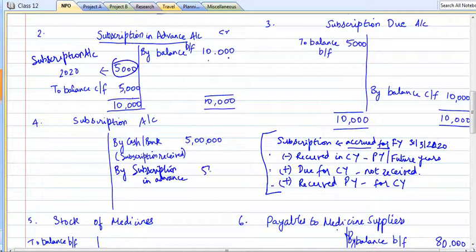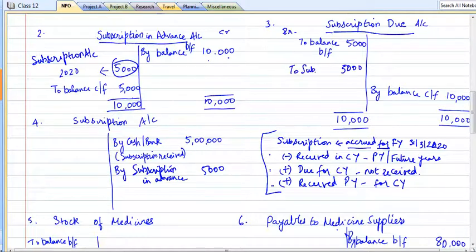of 5,000. Similarly, there is a subscription due account which has an opening balance. Subscription due is a debit balance account. So there is an opening balance of 5,000 and a closing balance of 10,000, which means there is still 5,000 which is receivable.